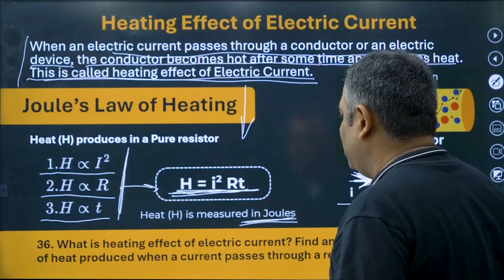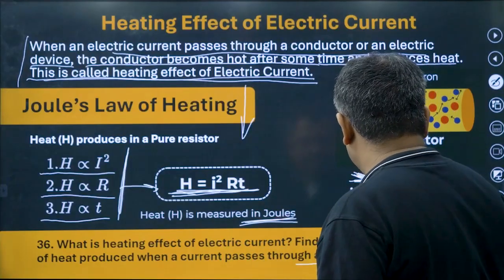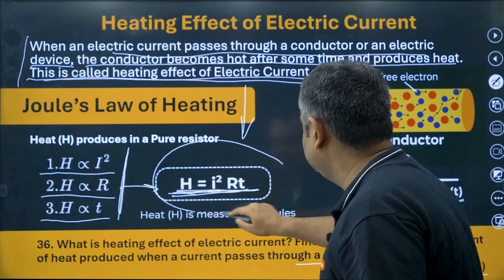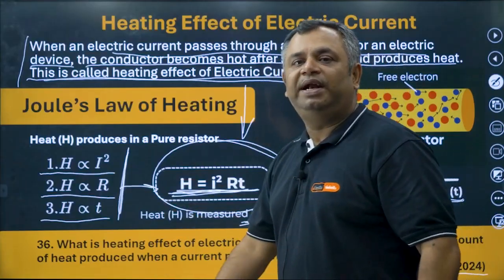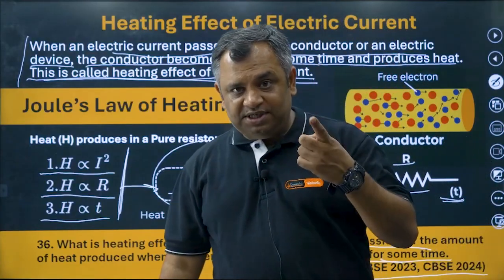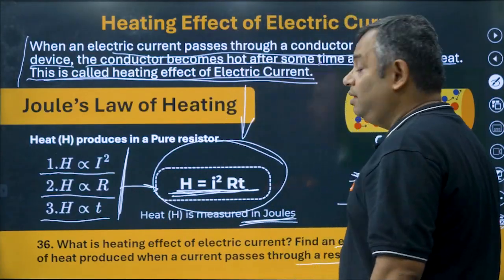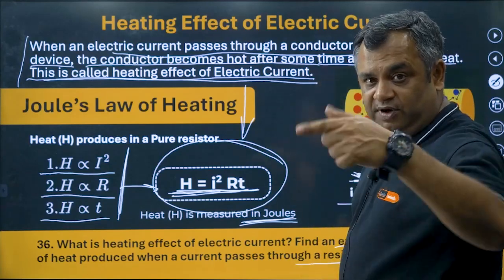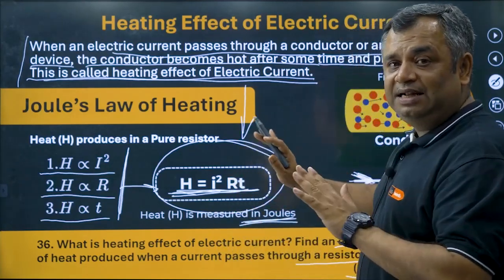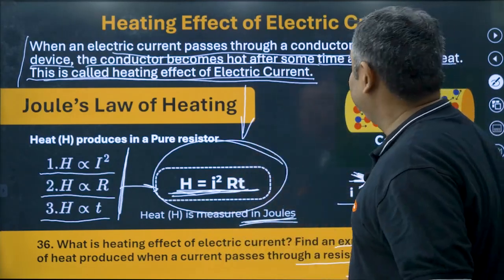This is the formula that you are going to write. Very important question. It has come again. We will learn about this a little more in further classes, but for answering the questions as of now, this is good enough.